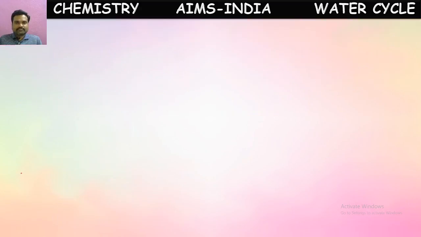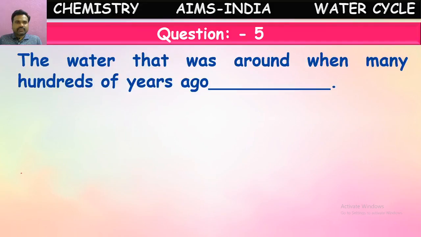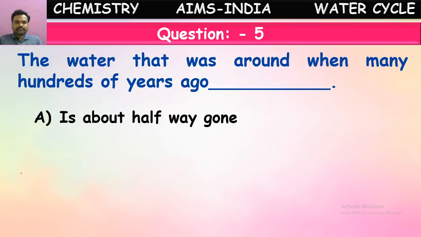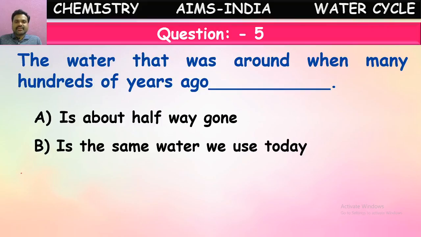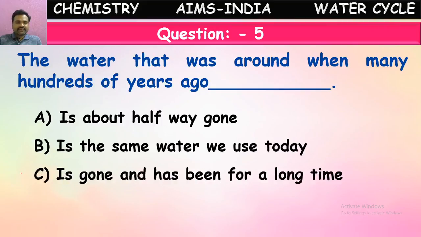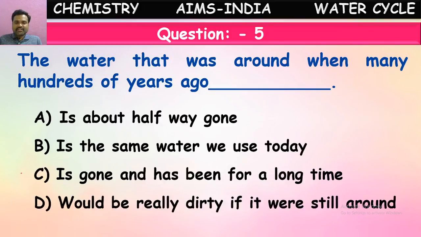Okay, next question. The water that was around many hundred years ago. See the options here. Is about halfway gone. Is the same water we use today. Is gone and has been for a long time. Would be really dirty if it were still around. So they're asking about the water which was there a hundred years ago. What happened to that water?